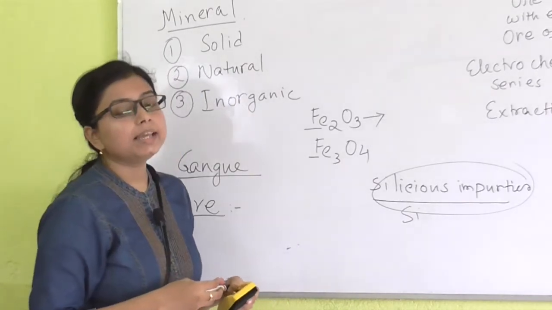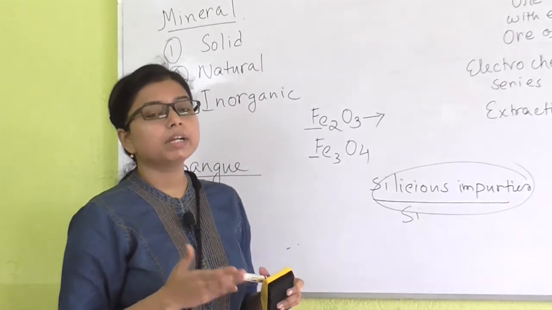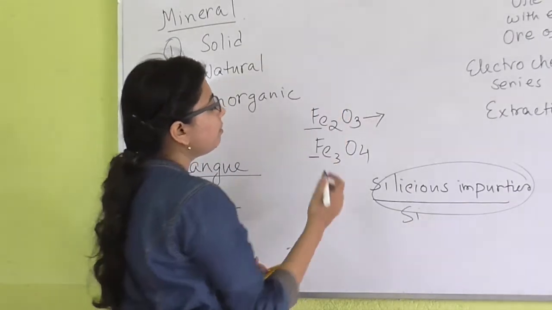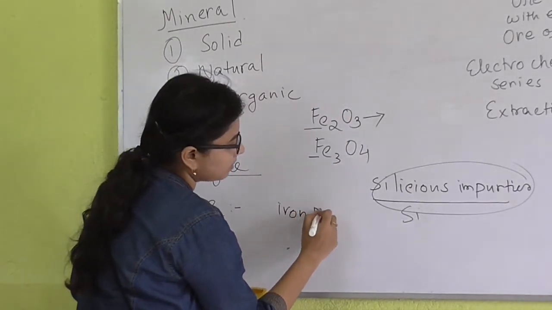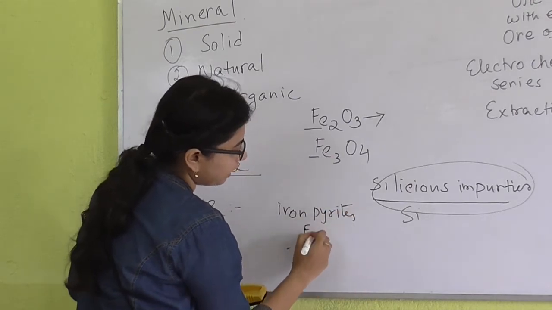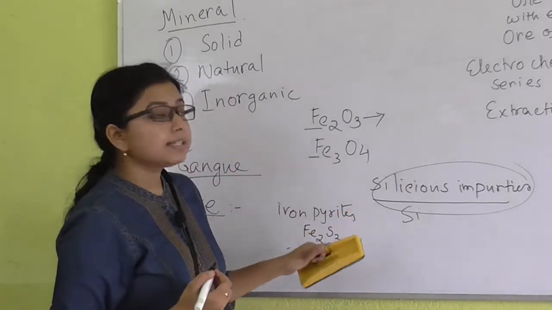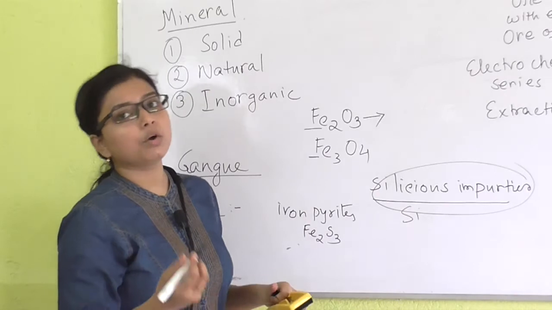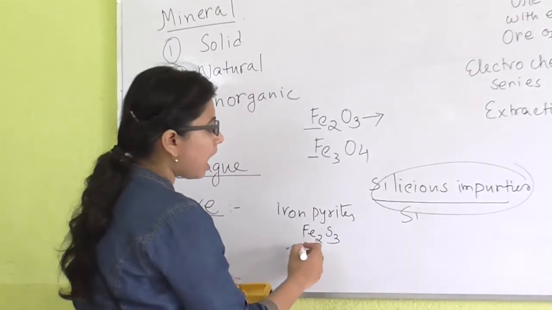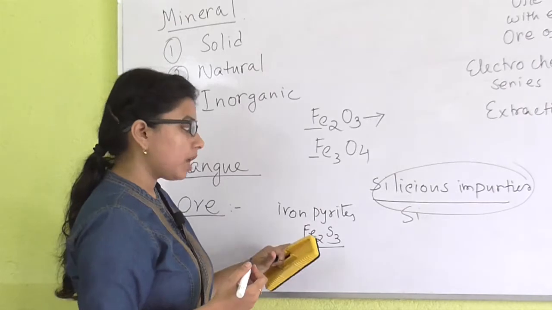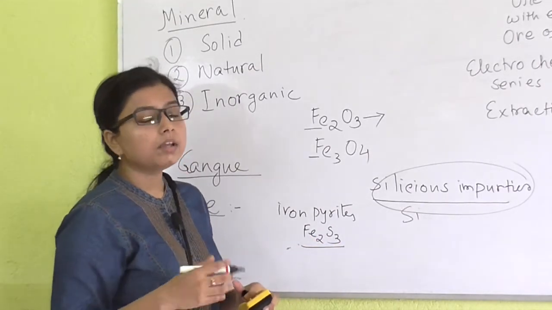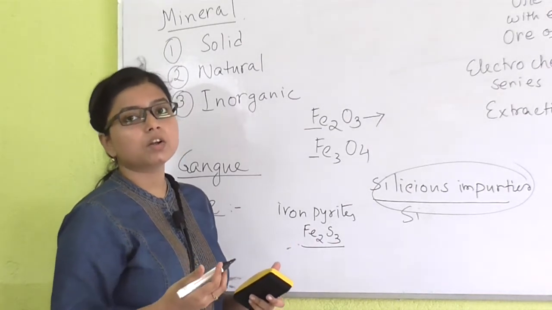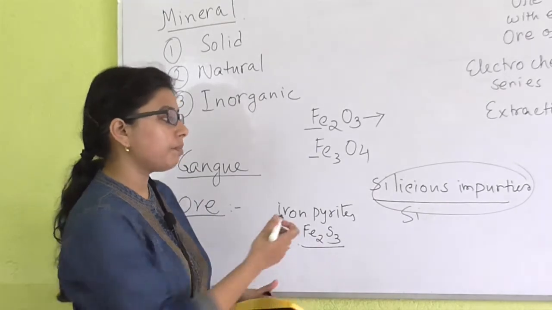Finally we can say that all the ores are minerals, but all the minerals are not ores. If I take one example like iron pyrites, that is Fe2S3, this is a mineral of iron, but we can't say it is an ore of iron, because iron cannot be extracted from iron pyrites in a convenient, easier way, with lower cost and effort.